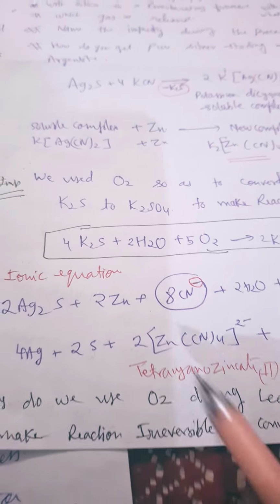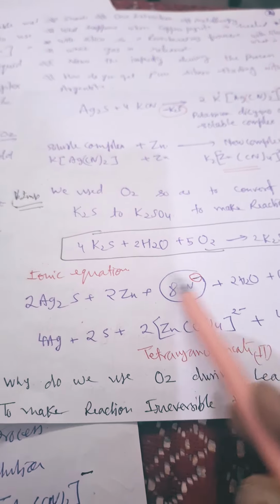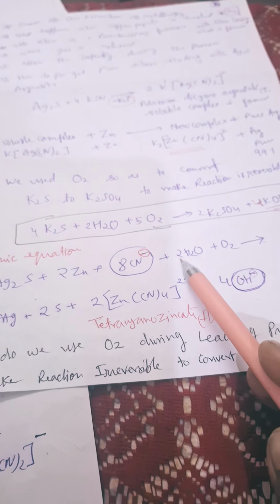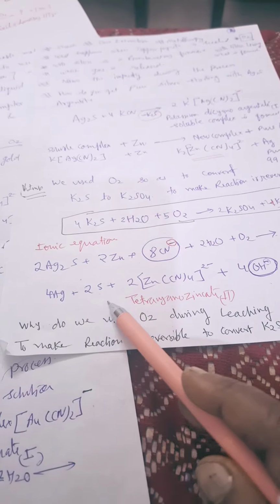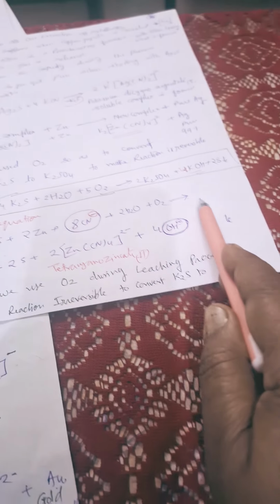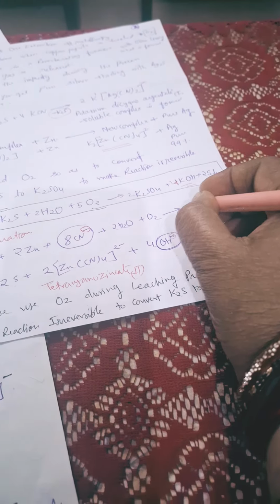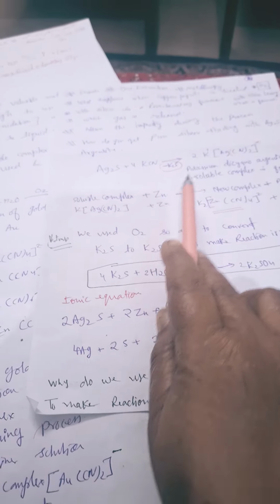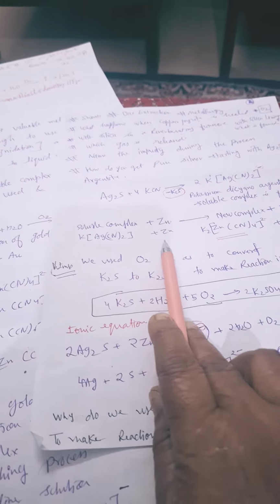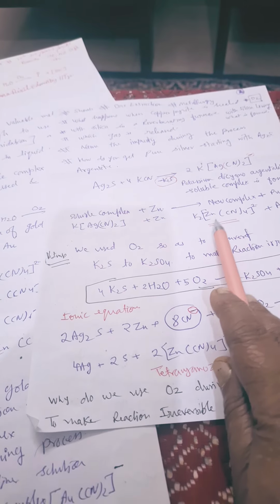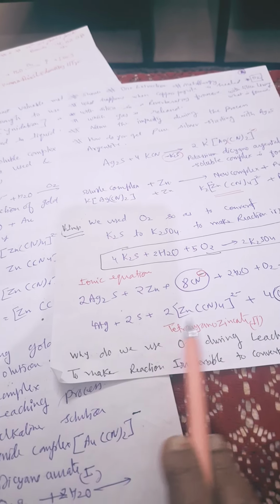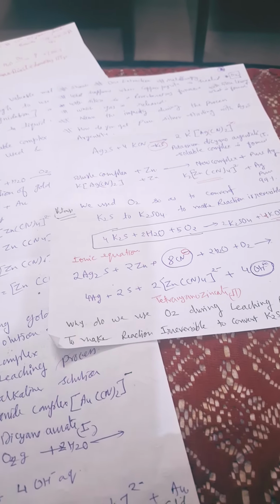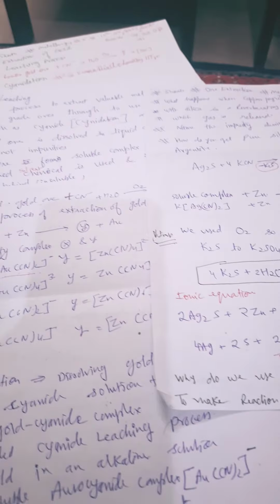See, this is just similar to silver extraction by leaching. Here Ag2S plus CN negative plus zinc plus O2 is taken, and silver argentate is obtained. I have written the complete equation. Here silver argentate reacts with zinc and gives zinc tetracyanozincate. I have written it in ionic form. So both reactions are just similar to each other. Remember this; if you learn one, you can automatically do the second one.